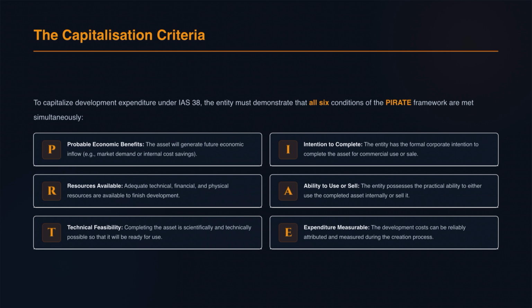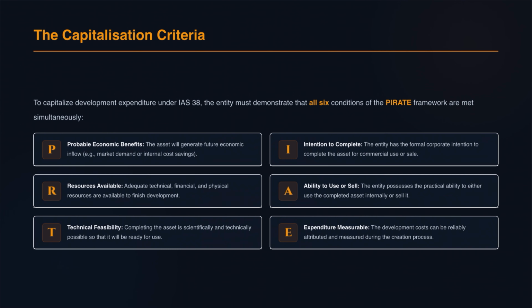R stands for resources available. The company must have the technical, financial, and physical resources to actually finish the project. A is for ability to use or sell. The entity must have the practical capability to exploit the asset once complete. T is for technical feasibility. It must be scientifically possible to complete the asset so that it is functionally ready.